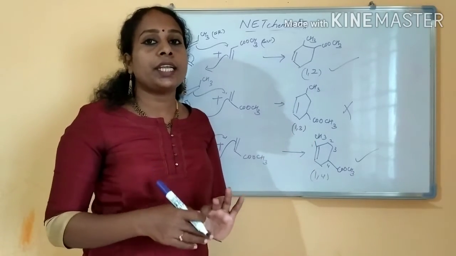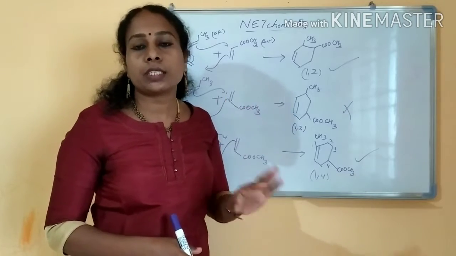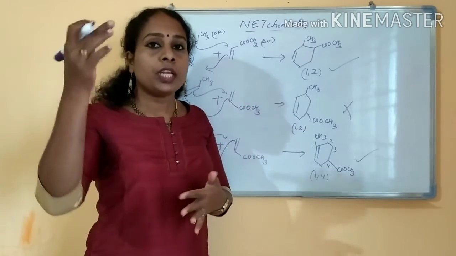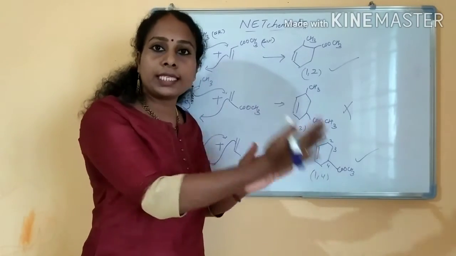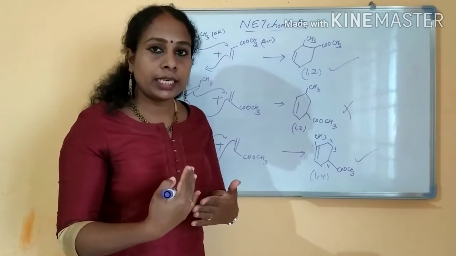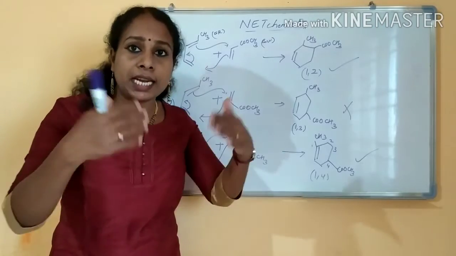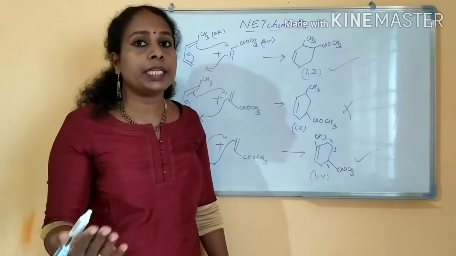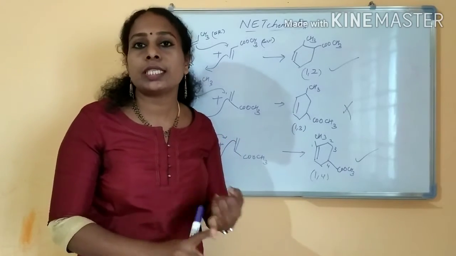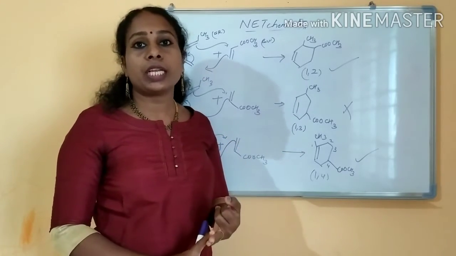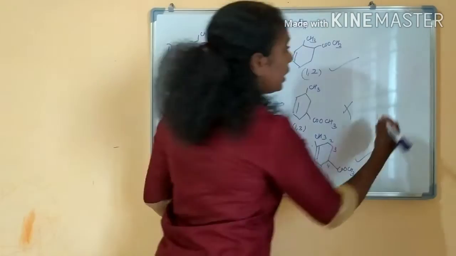Next, Diels-Alder reactions are stereospecific reactions. What is stereospecificity? If the diene you are taking and the dienophile is a cis isomer, you will get a cis product. If you are taking the diene and the dienophile as a trans isomer, then you will get the trans product. So Diels-Alder reactions are regioselective reactions and stereospecific reactions. We will see the example. I will write the example. If you are taking